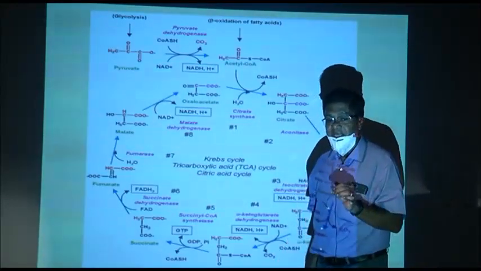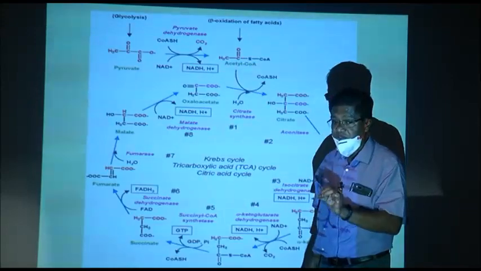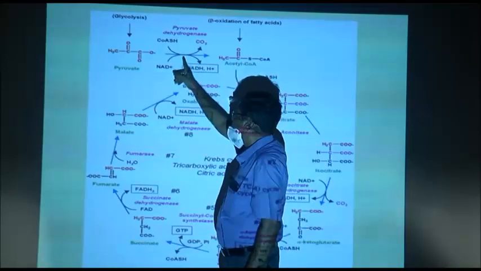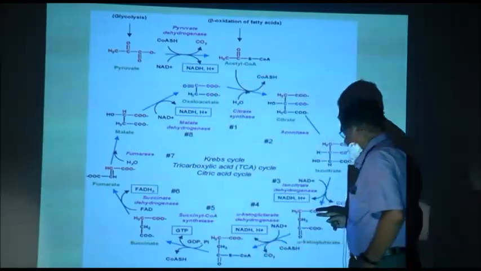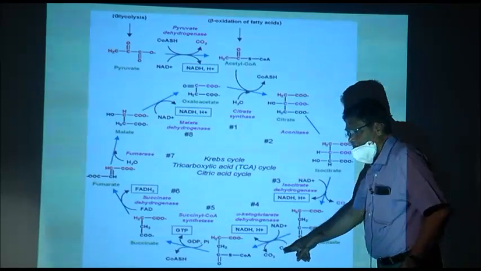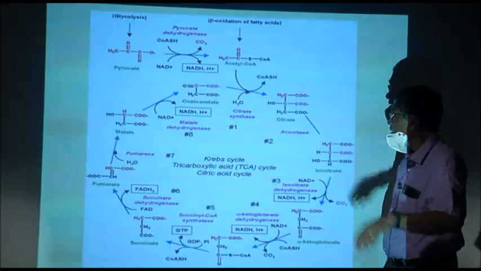Now, let us look at this again. How many carbons were there in 3-phosphoglyceric acid? 3. One is removed here, second is removed here, third is removed here. 3 carbons are out in the form of carbon dioxide.